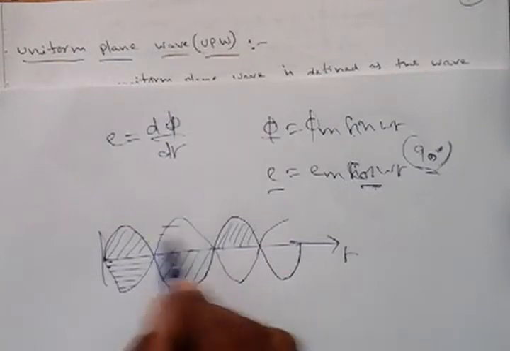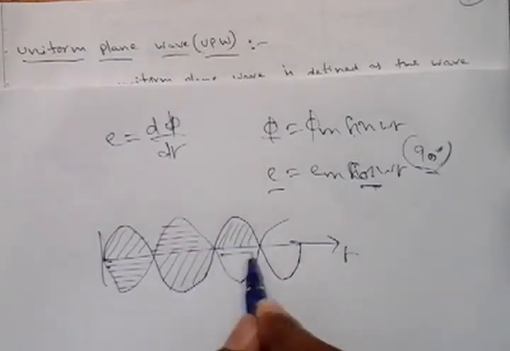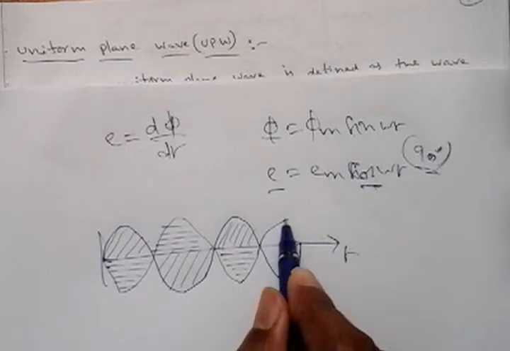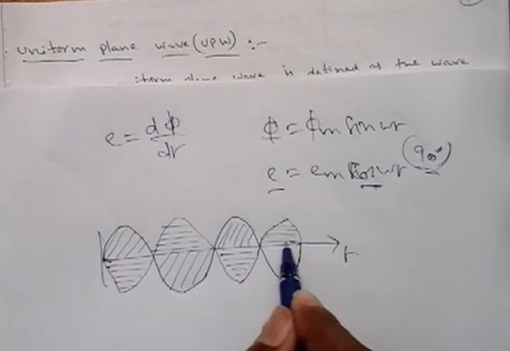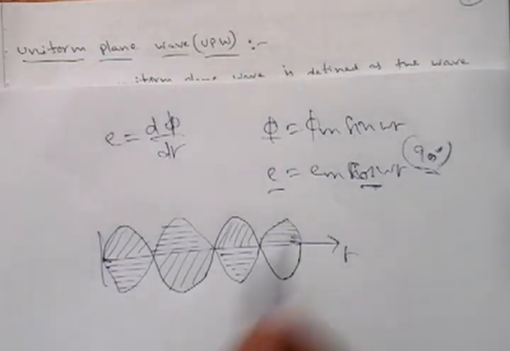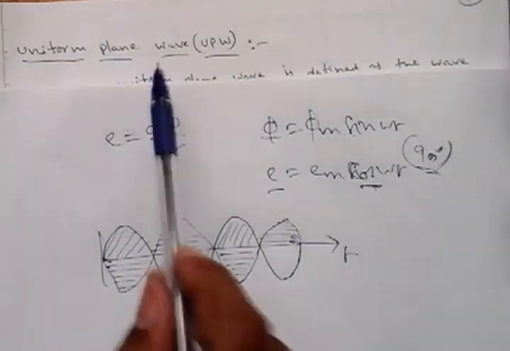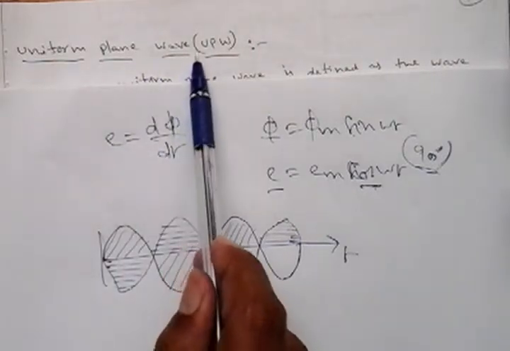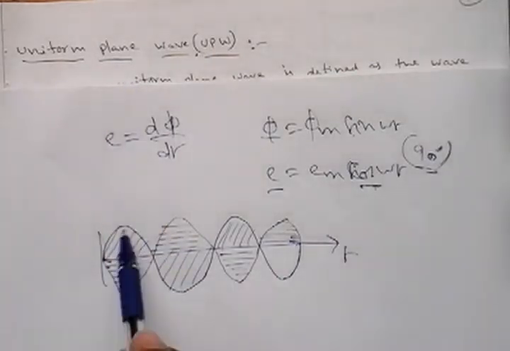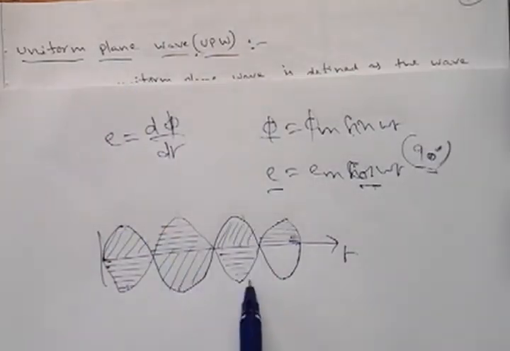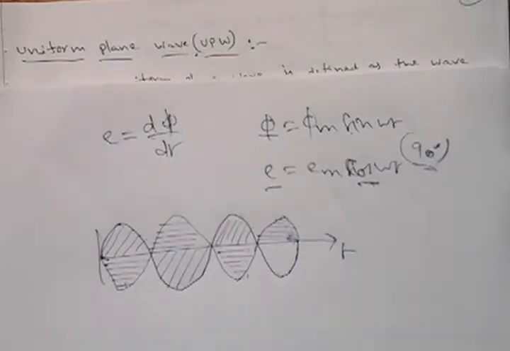See the difference between these two. One is the electric field and the other is the magnetic field. When the combination of electric field and magnetic field is in a space, then that is called a wave. Wave is nothing but a combination of electric field and magnetic field moving in a space. So uniform plane wave means the amplitude of this electric field and magnetic field must be constant whatever the time period. That is called a uniform plane wave.